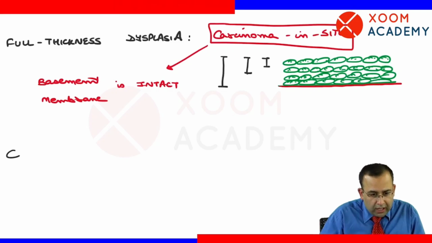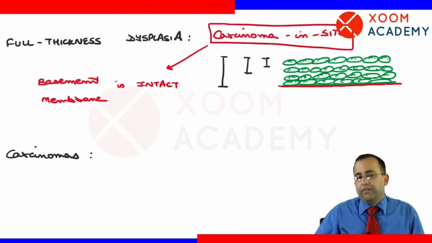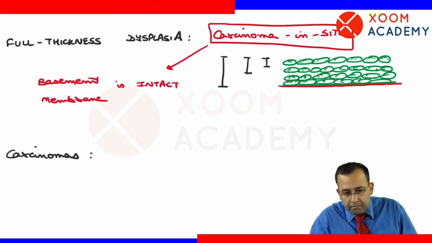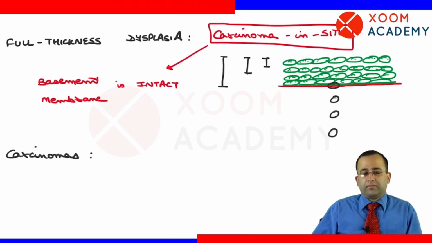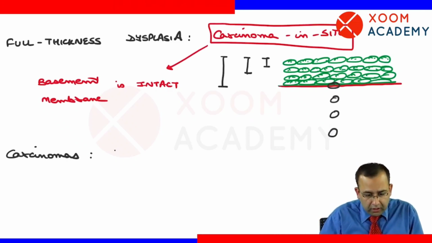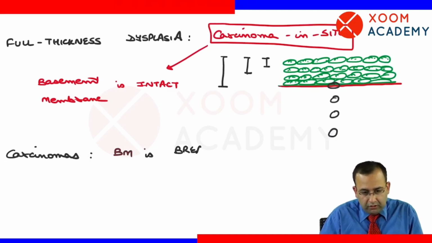Versus in carcinomas, the tumor cells breach the basement membrane and invasion is seen. So in carcinomas, basement membrane is breached.